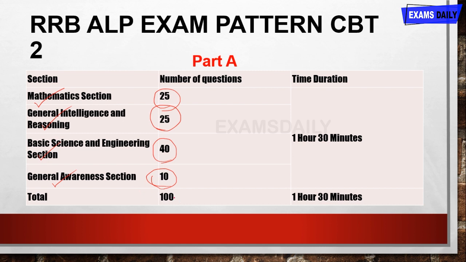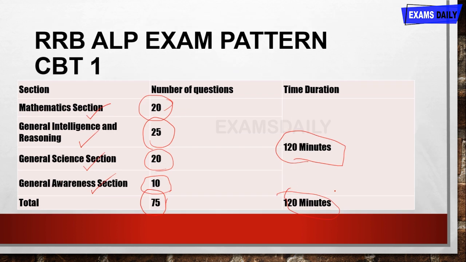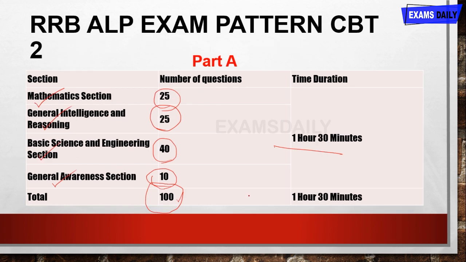Totally you are going to write 100 questions, and the time duration is 1 hour 30 minutes, 1.5 hours. For CBT 1 it is 2 hours and the total is only 75 questions, but for CBT 2 you are going to write 100 questions in 1.5 hours. So you want to prepare well for CBT 2. Previous year question papers are very important, because you are going to write the examination in online mode. So you want to attend mock tests daily to crack this examination very easily.